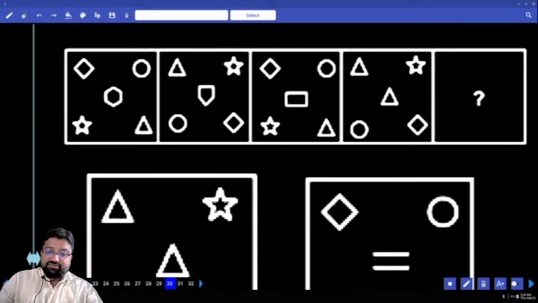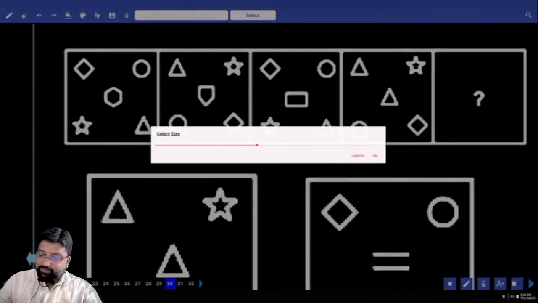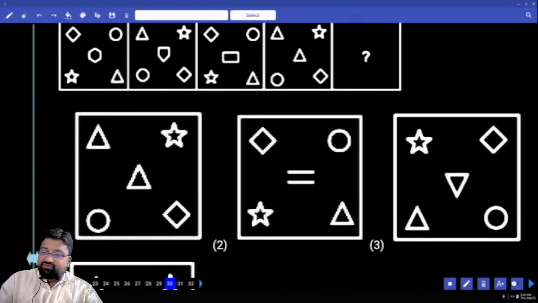Now look at this question. Don't complicate this question. I always tell you. Either you go with one of those symbols.